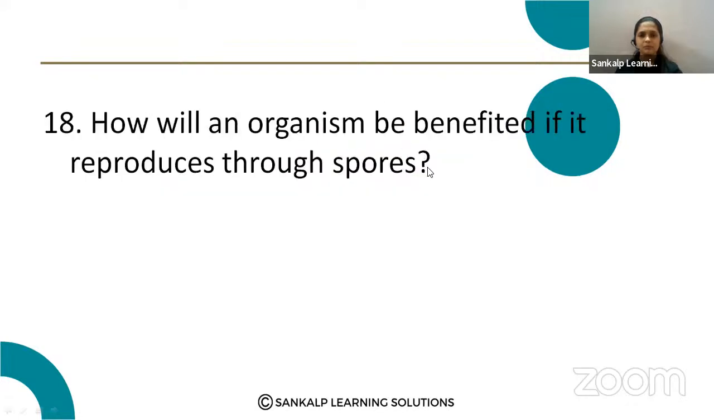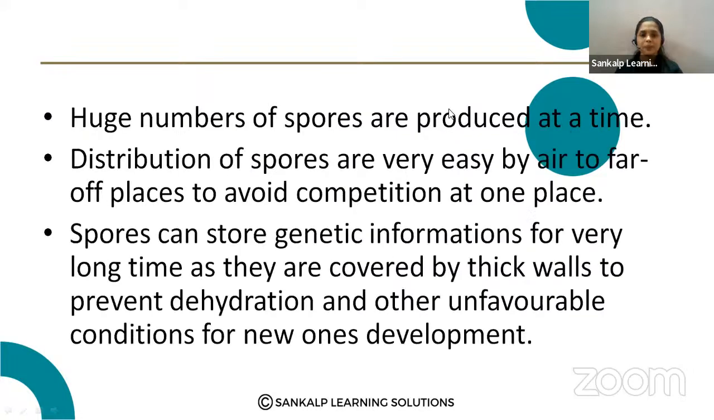Next question. How will an organism be benefited if it reproduces through spores? We can observe some asexual type of reproduction takes place in organisms through the spores. So in which organism do you observe the production of the spores? In which organism? Rhizopus. Here, what are the advantages of production of these spores?